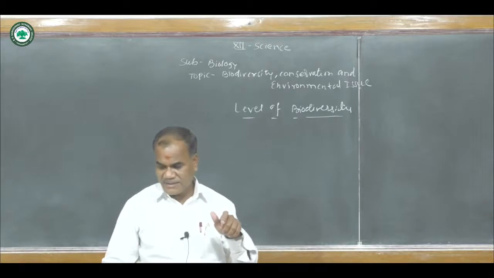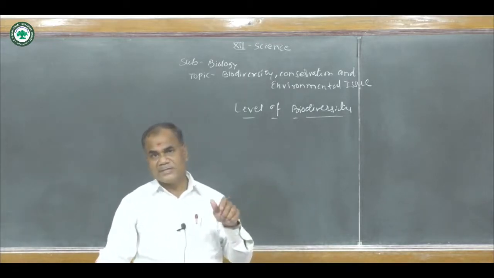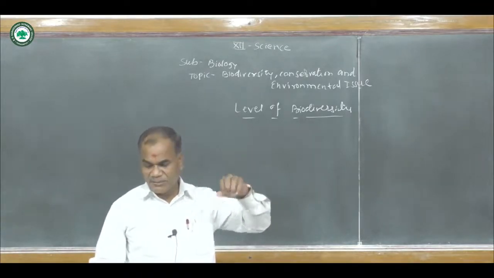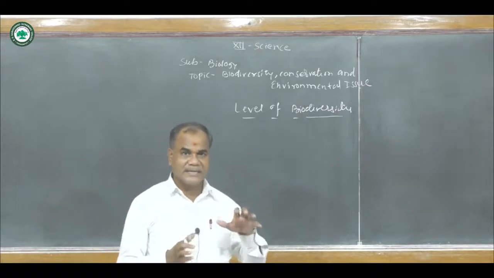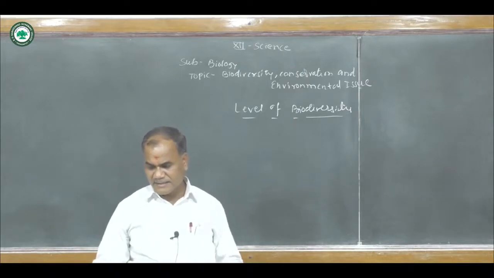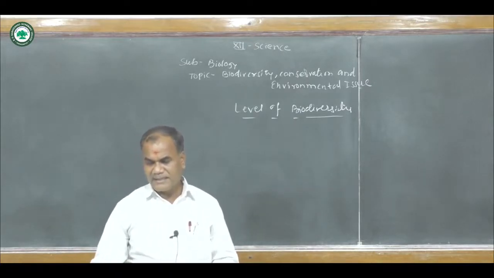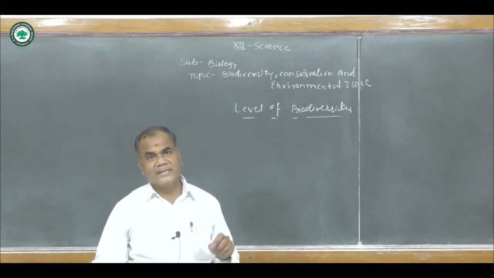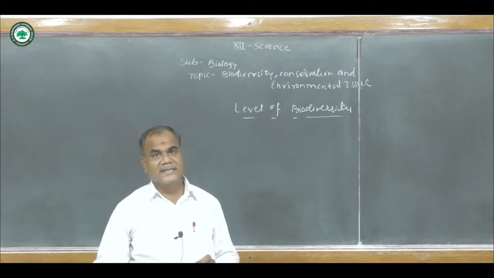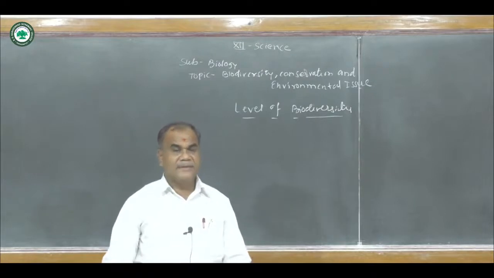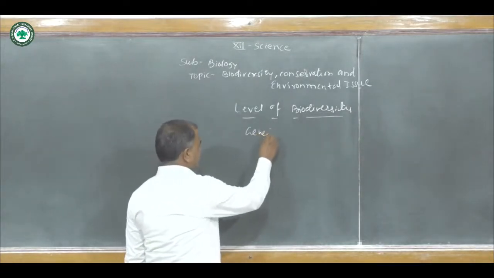Here we observe that various levels can be found, from the molecular level to the ecosystem level, from the lower to the major hierarchical level. These are the interrelated levels: genetic diversity, then species diversity, which is also known as community diversity, and last is ecosystem diversity or ecological diversity. In the first point, let us see what genetic diversity is.